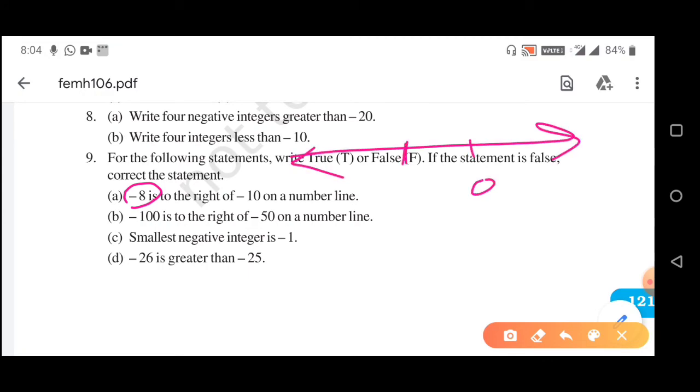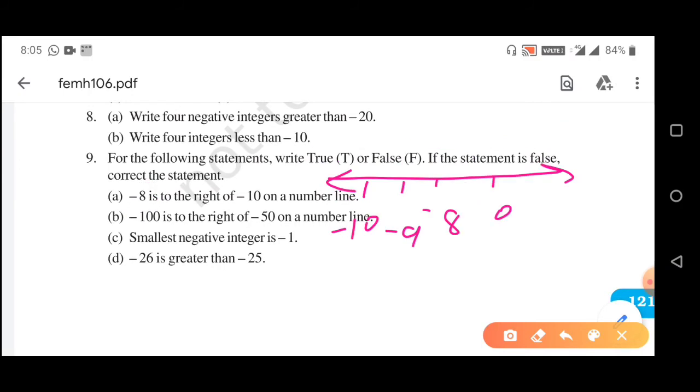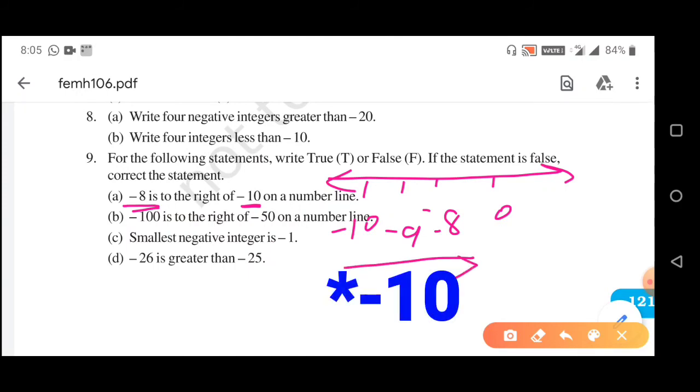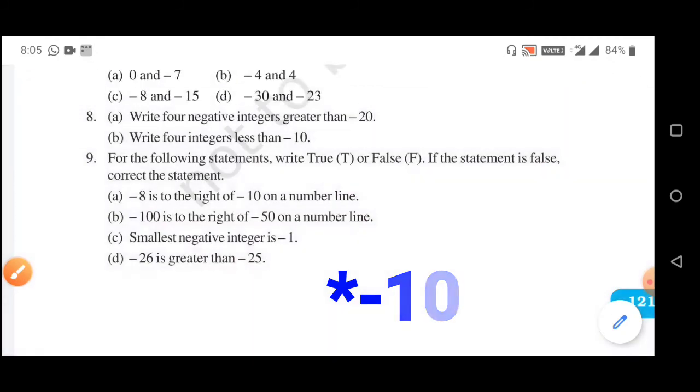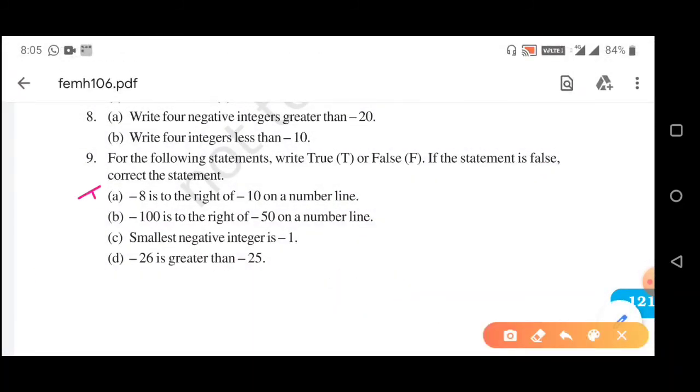Somewhere here we will get -8, then here -9 and here -10. Since -8 is greater than -10, -8 is to the right of -10 on the number line. So question number A is true. So we will write T.